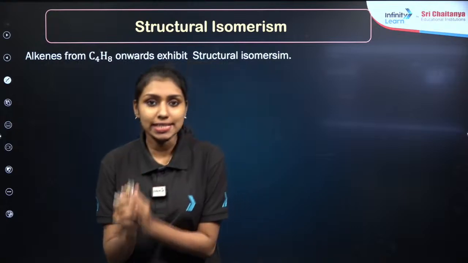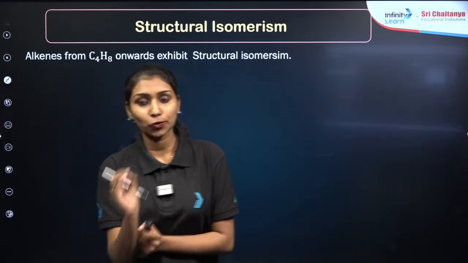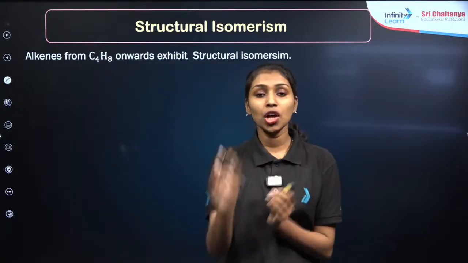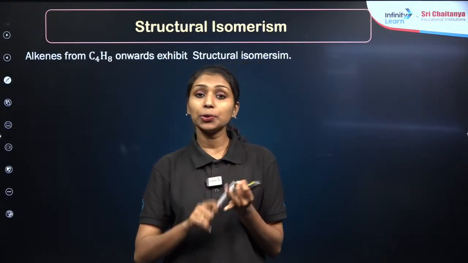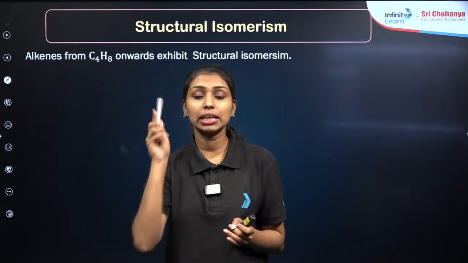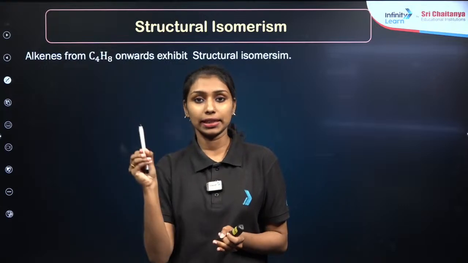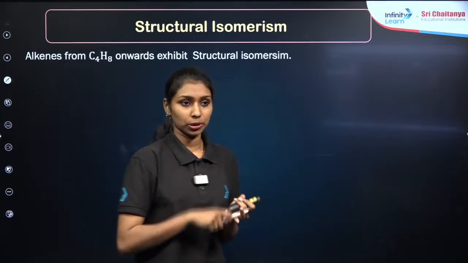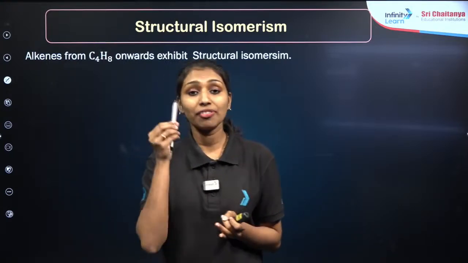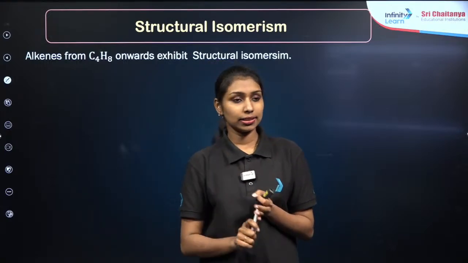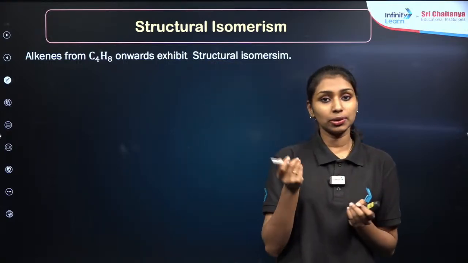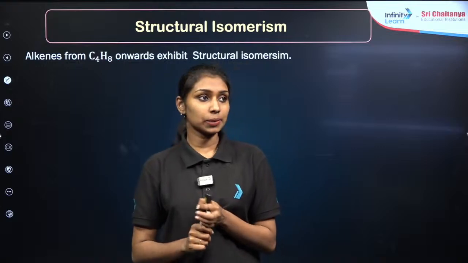Okay, so far we have discussed the IUPAC nomenclature of alkenes, right? What do you have to do first? First find out the longest chain in the alkene, then do the numbering, starting from the side where the double bond has the least number. Maximum it will be 1 or 2, right? Then if you have any branches, you should mention the branch along with its position. Is that clear? This is the main method, or the rules, to find the name for alkenes.